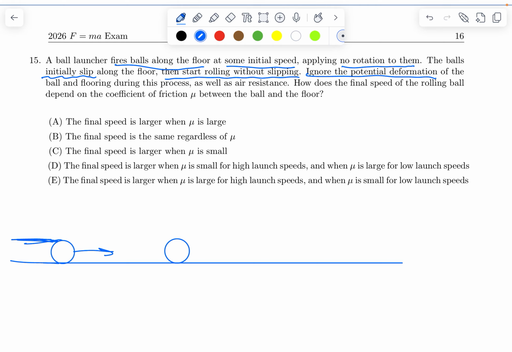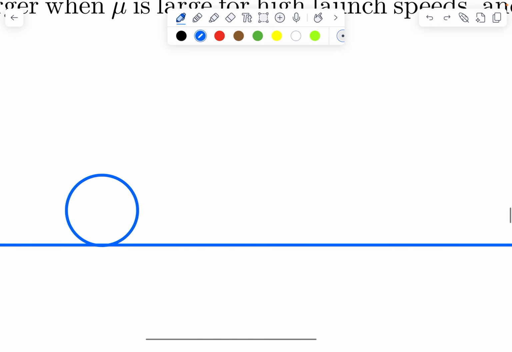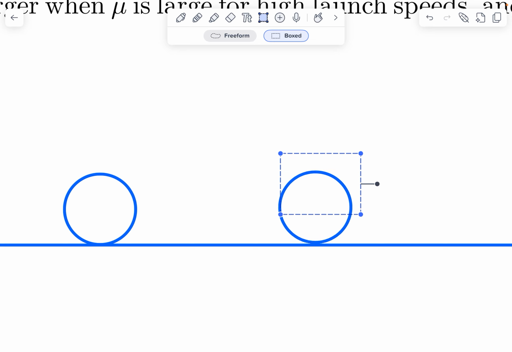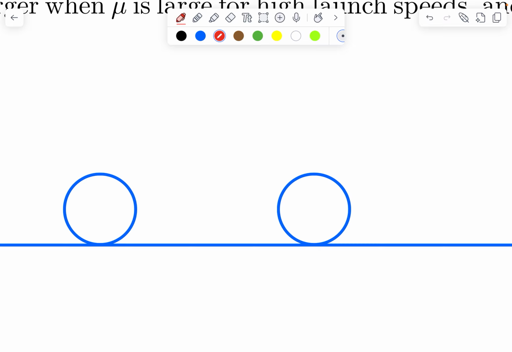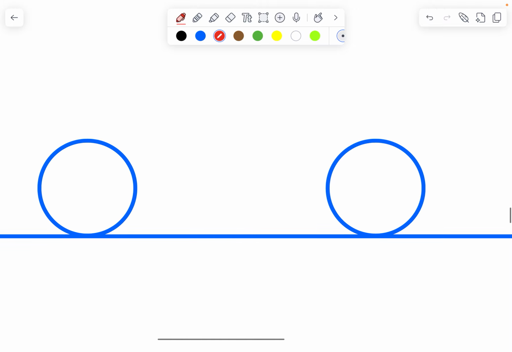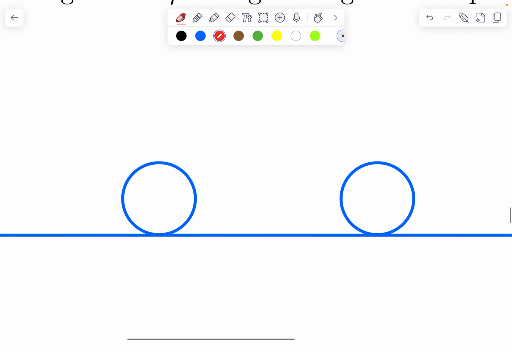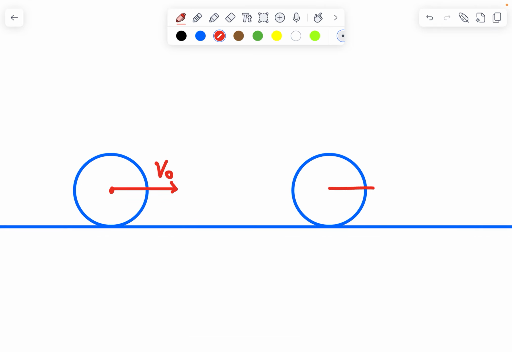Initially, I'm going to draw two. Let's just say this is immediately after it's shot out. So it has V naught. And finally, we have this VF, and VF is going to be less than V naught because some of the energy is converted to rotational energy.